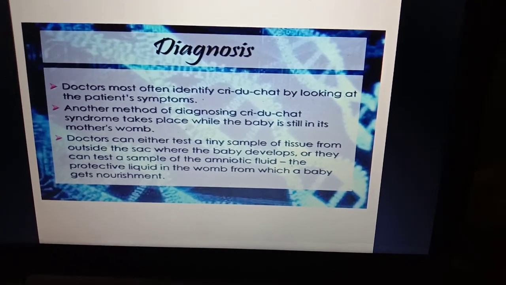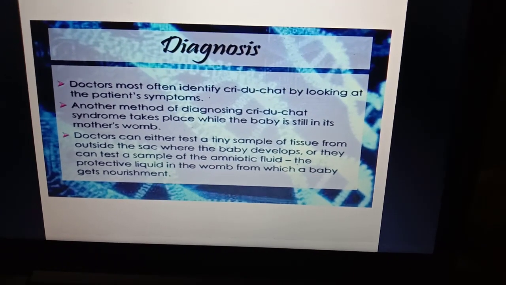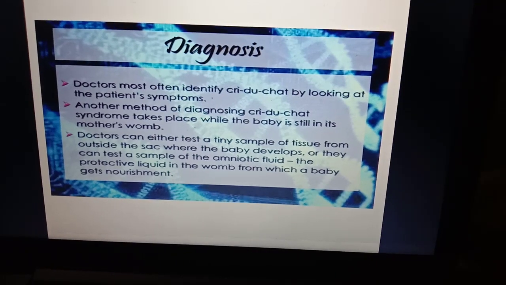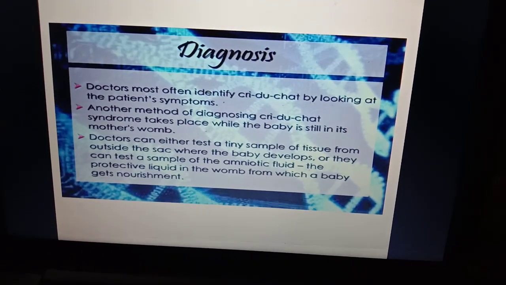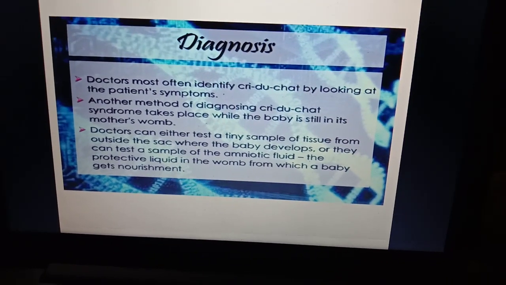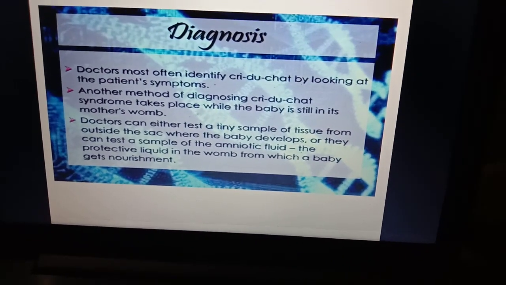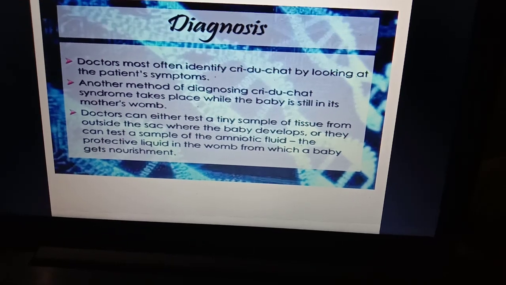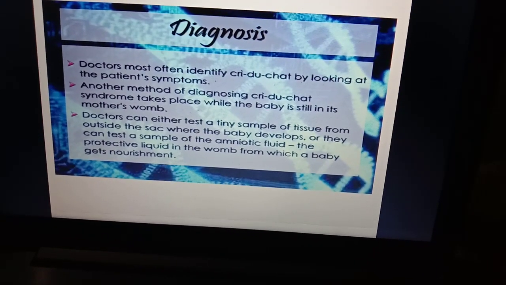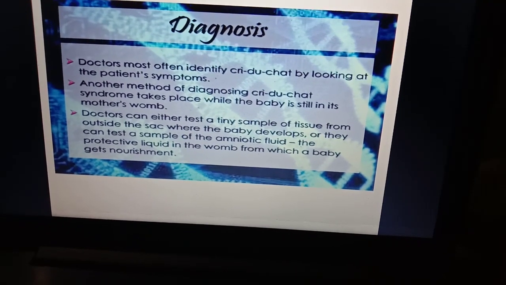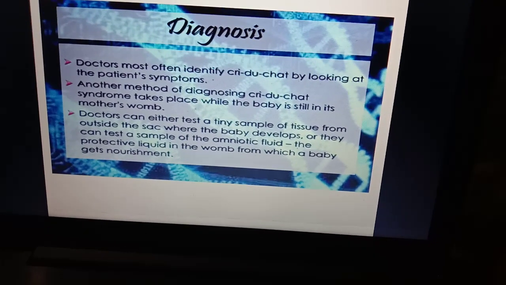Diagnosis. Doctors most often identify Cri-du-chat by looking at the patient's symptoms. Another method of diagnosing Cri-du-chat syndrome takes place while the baby is still in its mother's womb. Doctors can either test a tiny sample of tissue from outside the sac where the baby develops, or they can test a sample of the amniotic fluid, the protective liquid in the womb from which a baby gets nourishment.